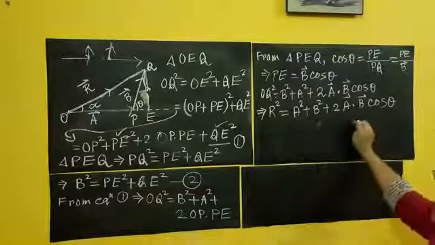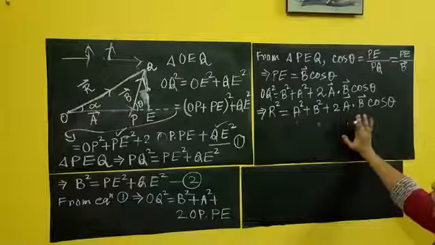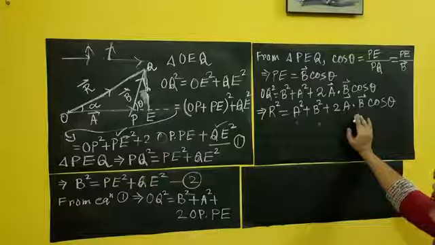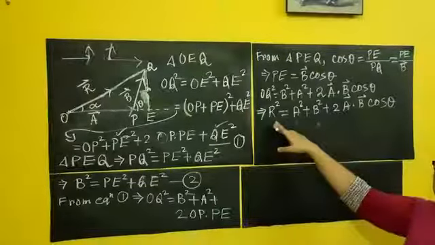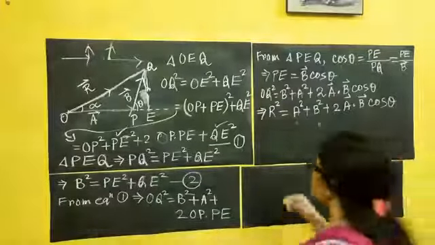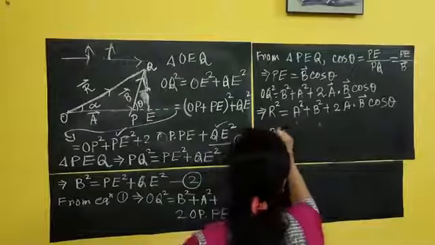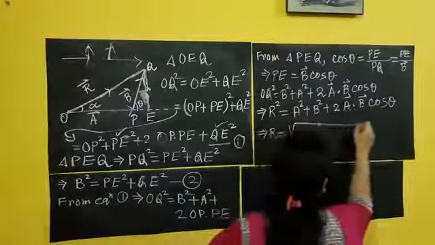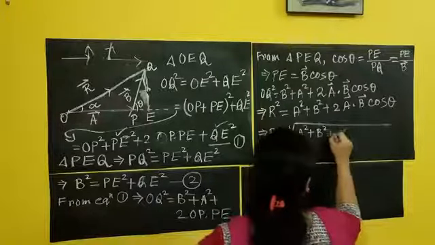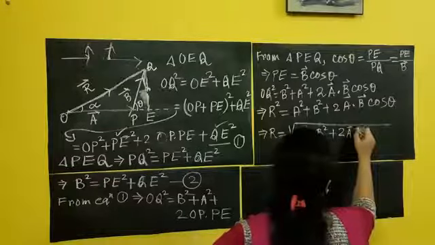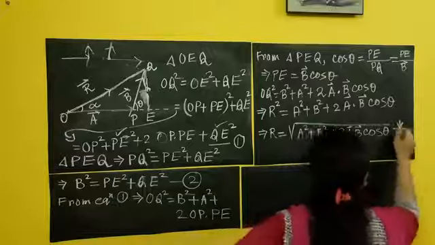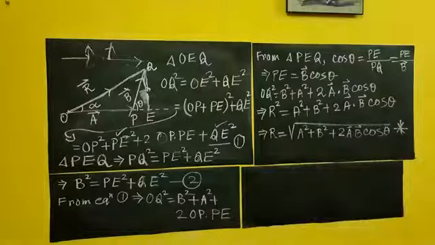A and B are vector quantities that I know. So they are proceeding in the same order. So by triangular law, I can easily calculate the resultant vector. So resultant vector R equals the square root of A square plus B square plus twice of A B cos theta. This is very much important for mathematics and for other calculations.